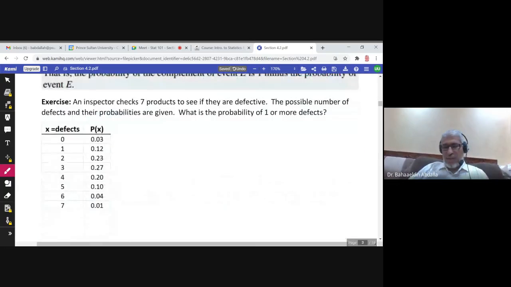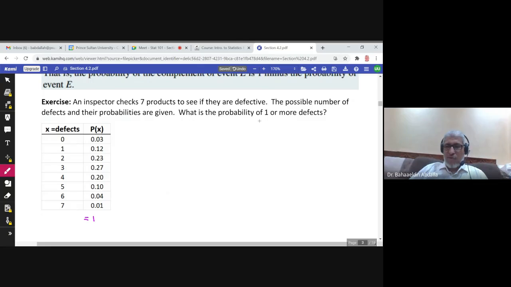Some other exercises. An inspector checks seven products, from 0 to 7, to see if they are defective. The possible number of defects and their probabilities are given. So the probability that two products are defective is 0.23 and so on. We have this table. If you add all of these probabilities, you should get 1. Now, what is the probability of one or more defects?